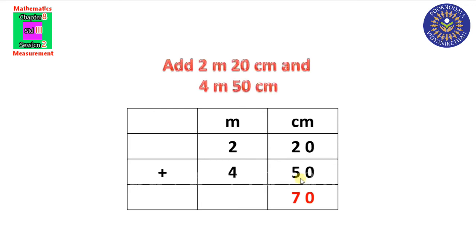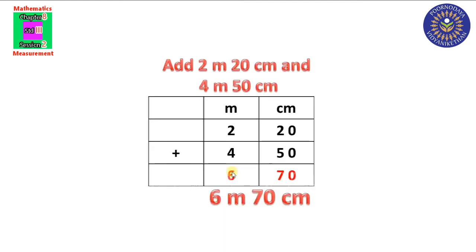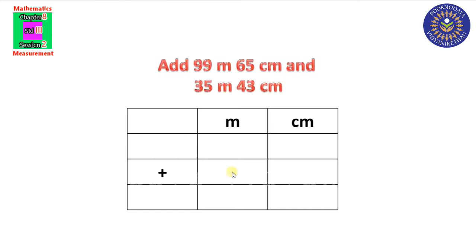Clear? Now look at this meter column. 2 plus 4 is equal to 6. So what is the answer? 6 meter 70 centimeter. Did you understand? Now one more problem. Add 99 meter 65 centimeter and 35 meter 43 centimeter.